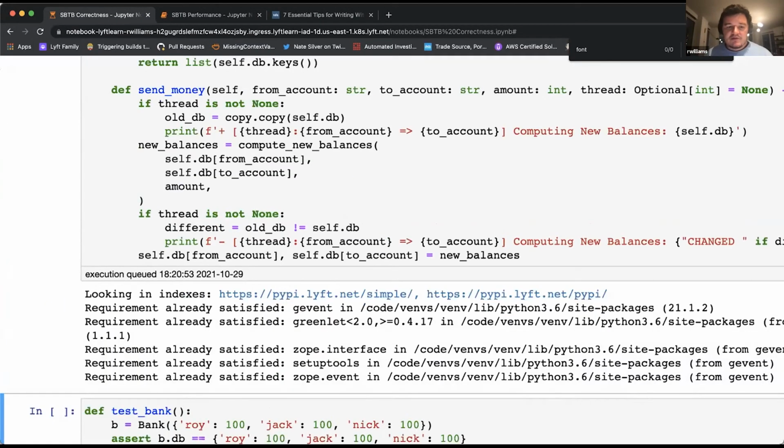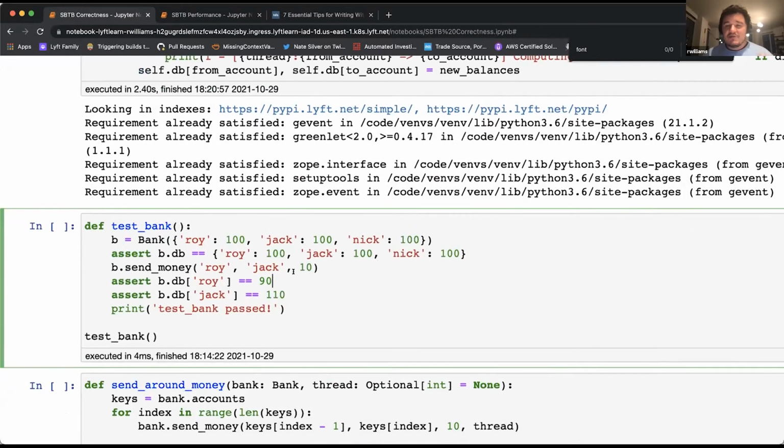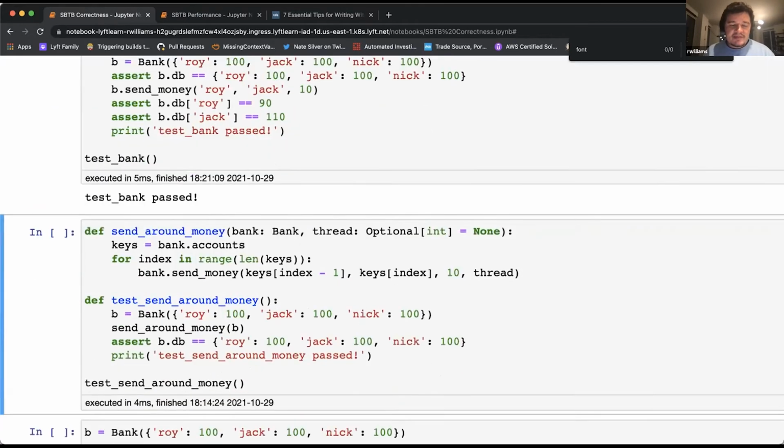So I have my code here. Great, it's running. You can write some unit tests for this code. If I send $10 from Roy to Jack, Roy should have $90 and Jack should have $110 at the end of the day, assuming everyone starts with 100. I run my test, which is great.